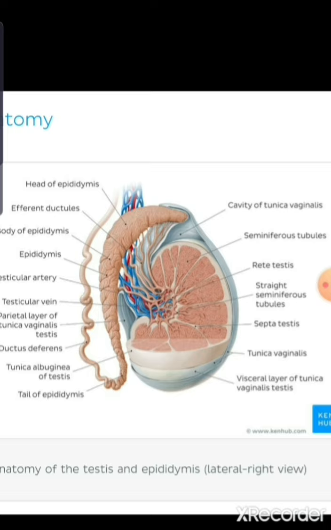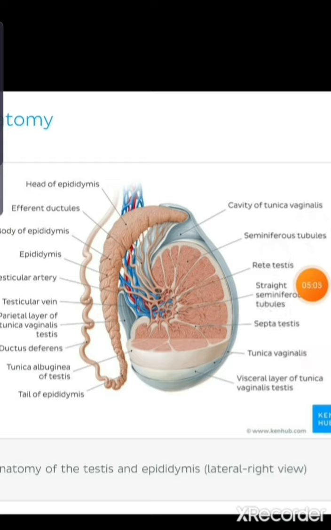Next is albuginea, the fibrous covering inside the tunica vaginalis. And the innermost part of this protective covering is the tunica fasciculosa, which consists of capillaries and is also supported by connective tissue. This diagram you can also do, but it is complicated.